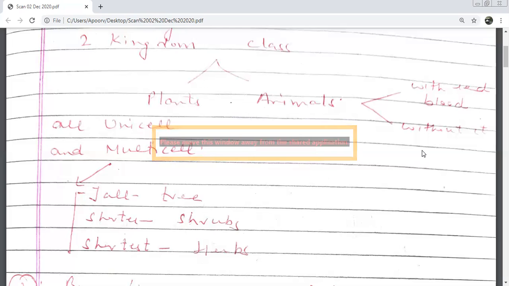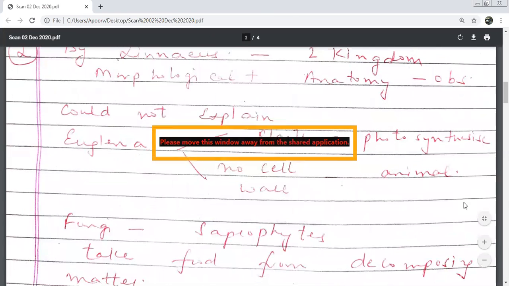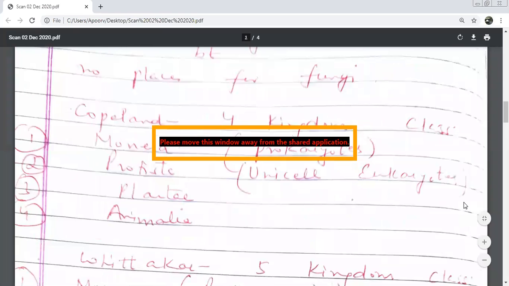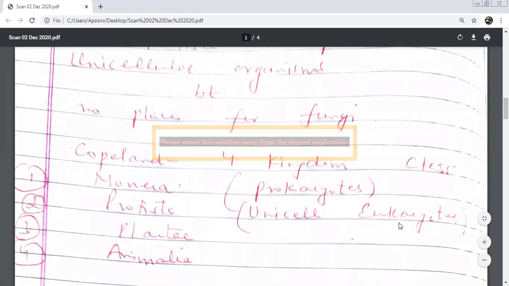Unicellular eukaryotes. Very good. So we've already done about three people. Let's talk about the fourth person. Name him. Copeland. How many kingdoms? 4. Which is the fourth one he added? Monera. And what did he put in this kingdom? Prokaryotes. So we have all unicellular eukaryotes in Protista and all the prokaryotes in Monera.